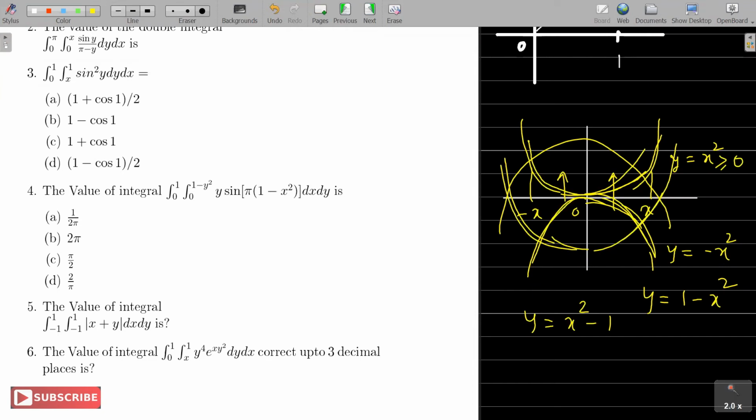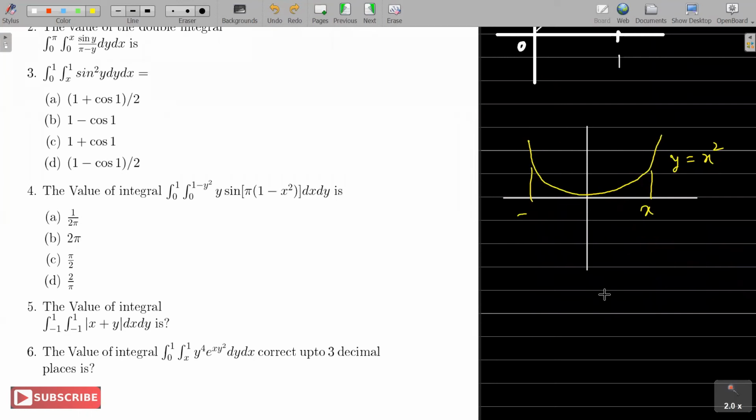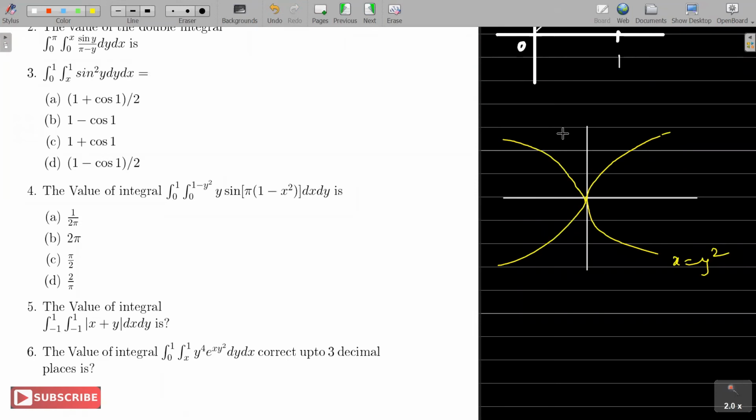Whatever we are doing for y equal to x square, similarly you can do for x equal to y square. So for example, x equal to y square will be symmetric about the x-axis, so that will be something like this. X is going to be positive, so it will be towards this side. This is x equal to y square, right? X equal to minus y square will be the mirror image. X equal to 1 minus y square, you pull it by 1. So this is going to be x equal to 1 minus y square. I hope the ideas are clear, right?